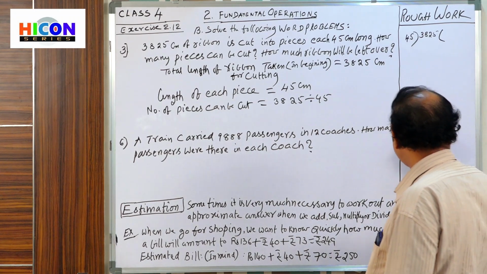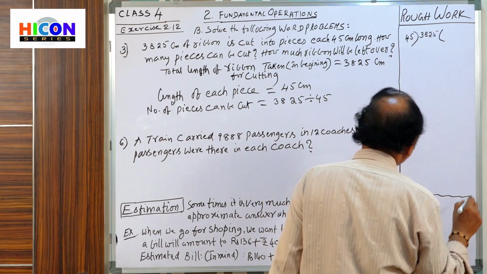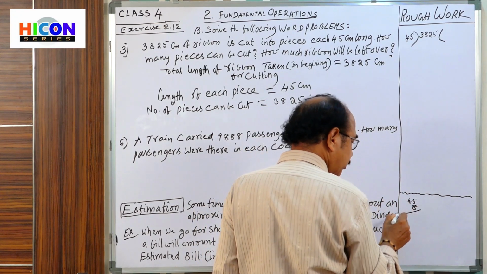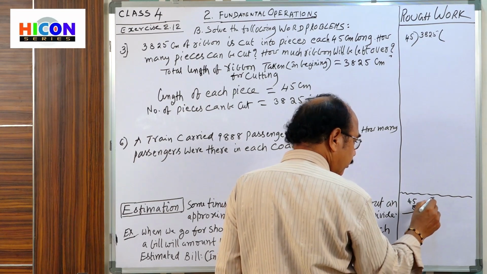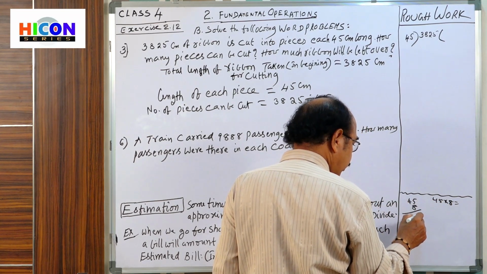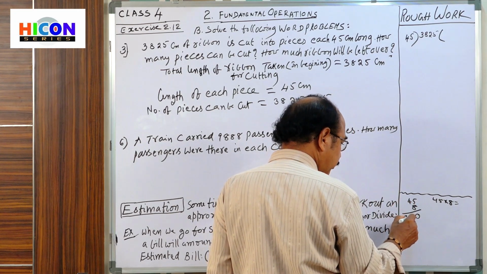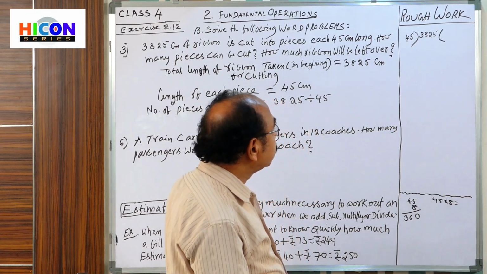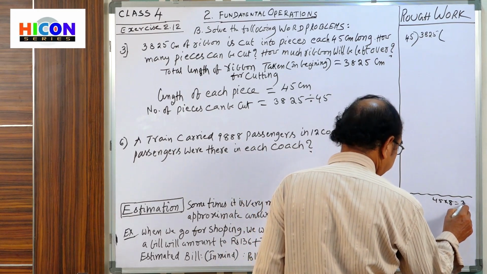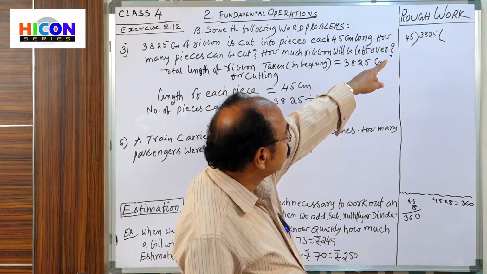Let us try 8 times 45. 45 into 8, how much do you see? 8 5s are 40, 0, 4 is there. 8 4s are 32 plus 4, 36. 360. It is nearer to that number.